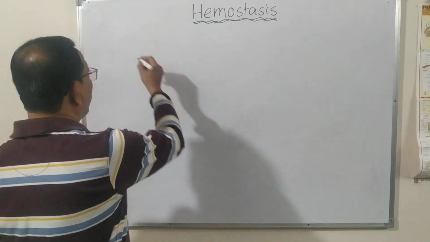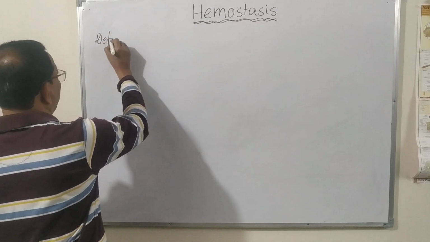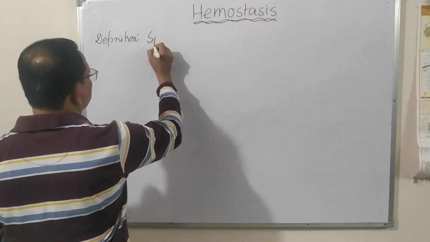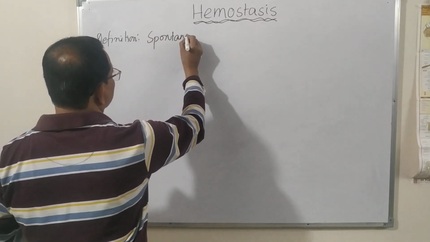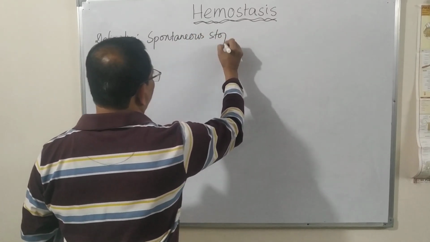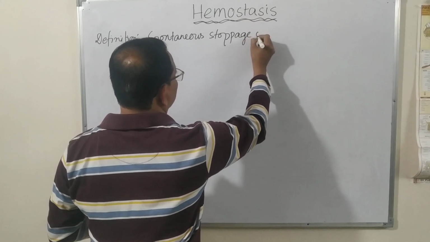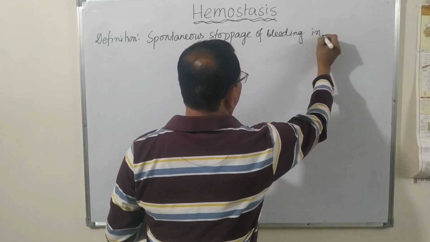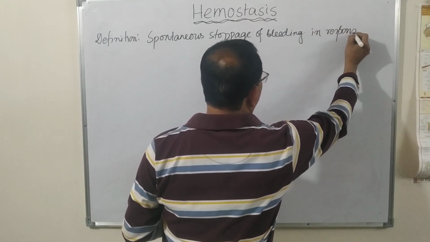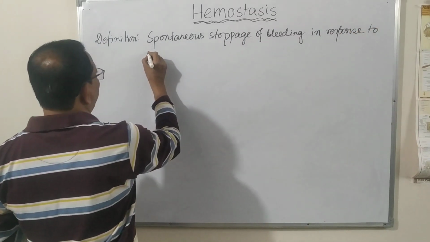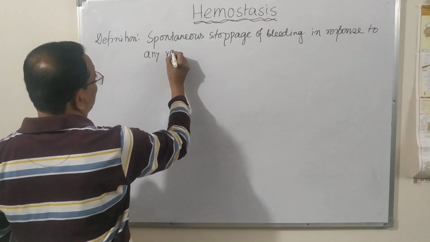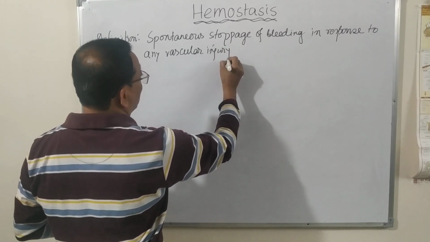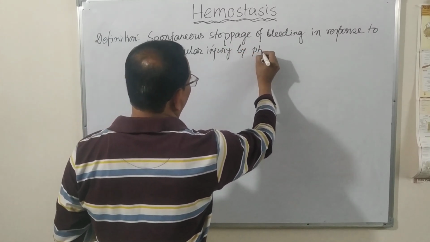So let us define hemostasis. It is defined as the spontaneous stoppage of the bleeding in response to any vascular injury by physiological mechanisms.